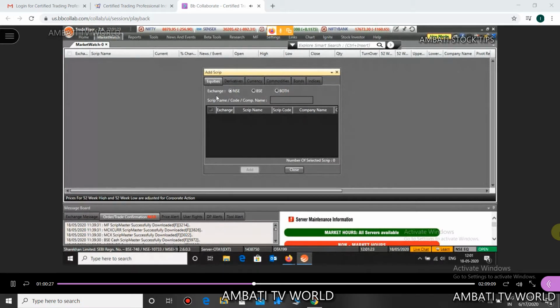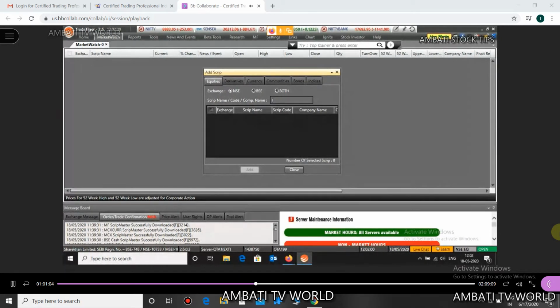Now click on equity and exchange. Can you see NSE, BSE both? Click on NSE because the majority of the times we use NSE. Script or stock is the same thing. So click on NSE and type a name here.